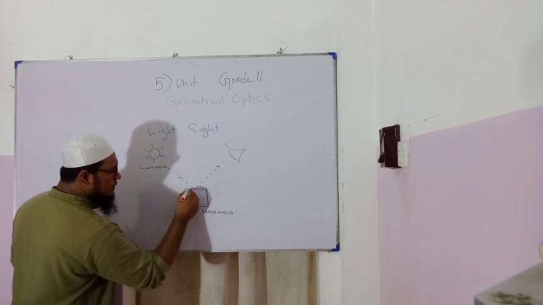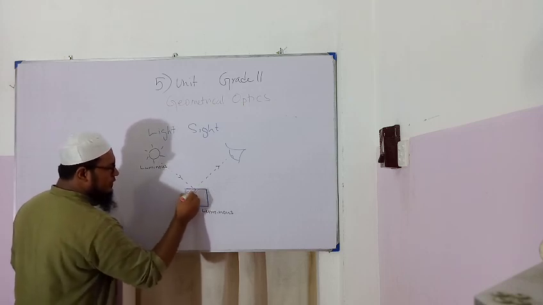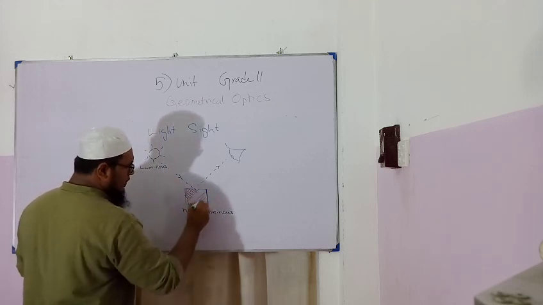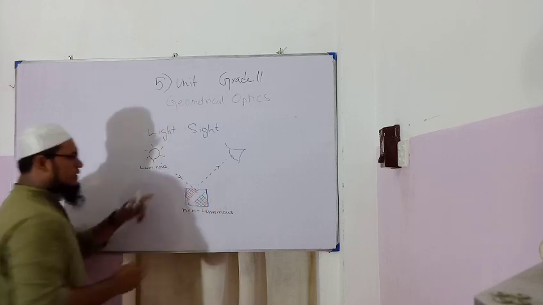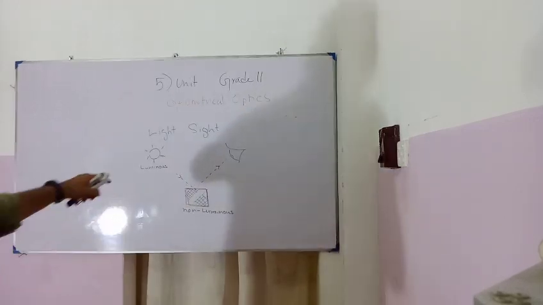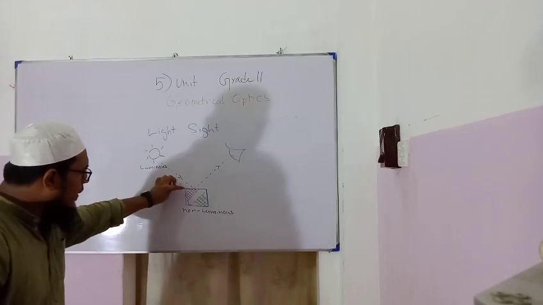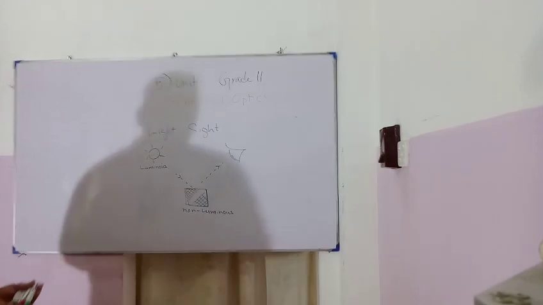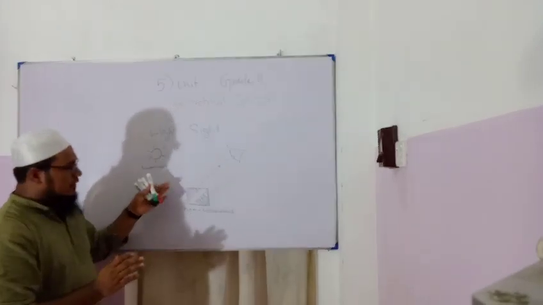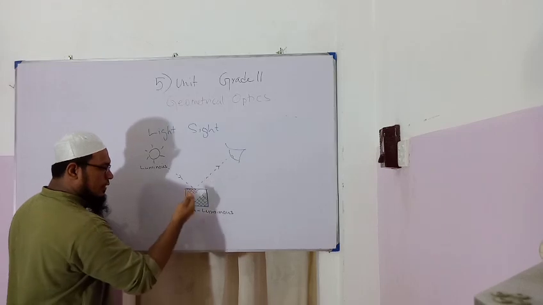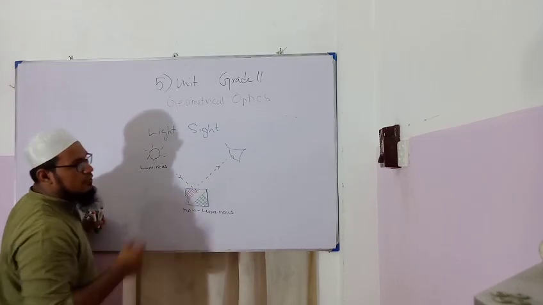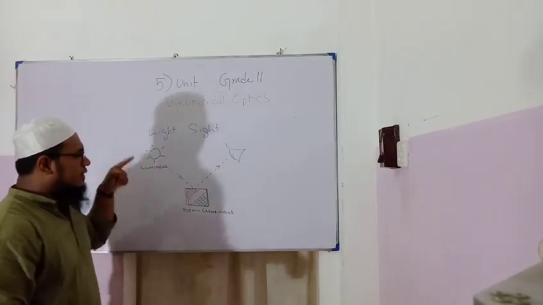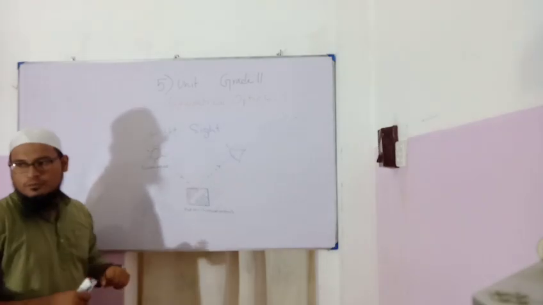Okay, how can you see colors? For example, this is red, and this is, let's say, green. I hope you all can see the colors well. How can you tell that this is red and this is green? How can you differentiate them? It is because the marker has the red pigment, and the other marker has the green pigment. Because of that you can see. But what will happen if I switch off all the lights and it is in total darkness? Can you differentiate the colors? No.